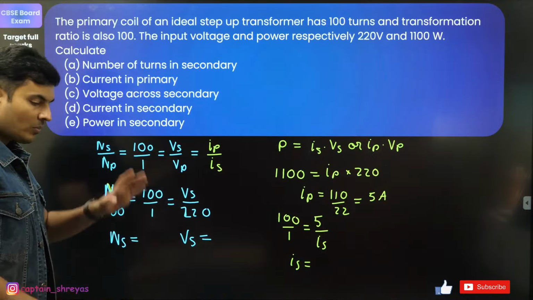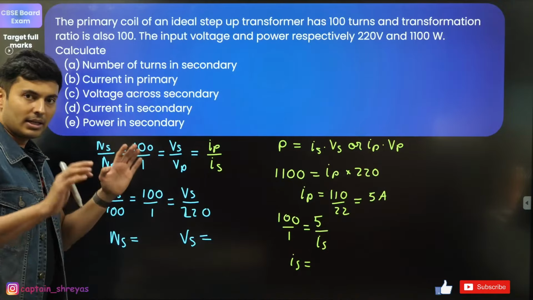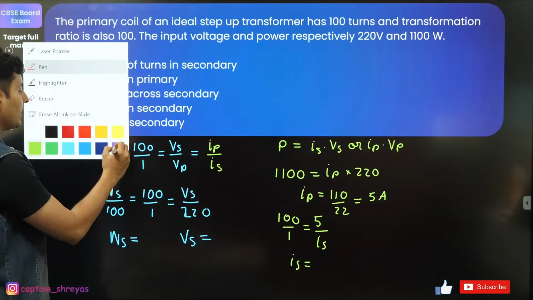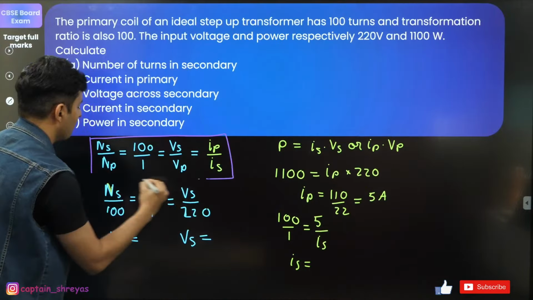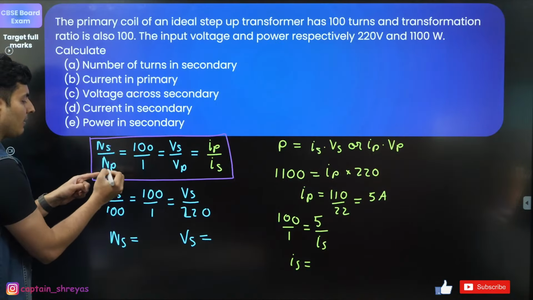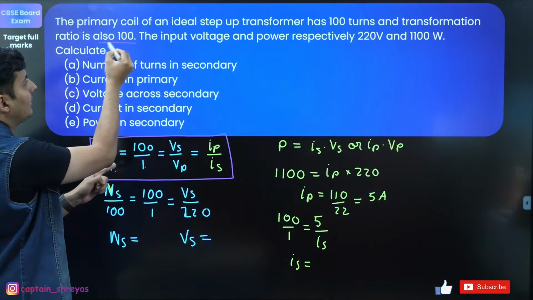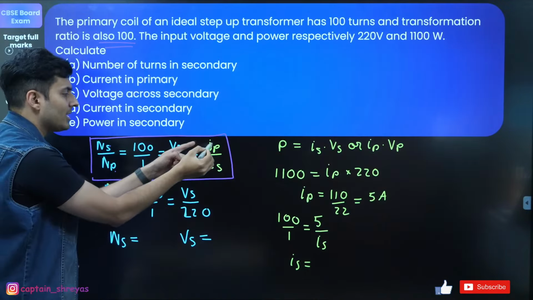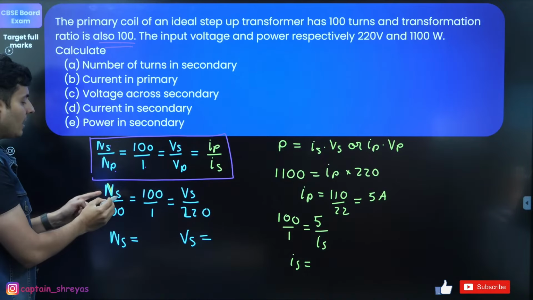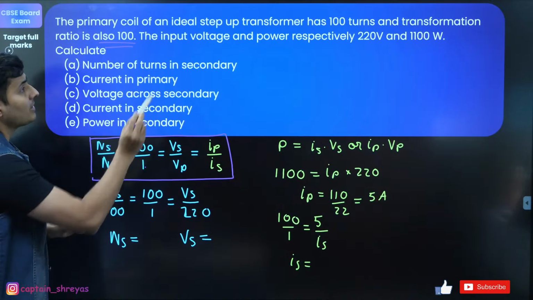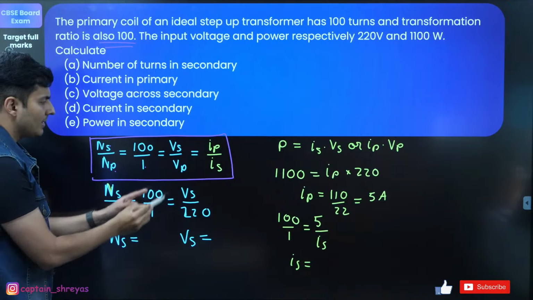So over here, what is the main formula? The main formula is this one. The secondary by primary ratio is given to be 100. That is NS by NP, which is Vs by Vp, which is Ip by Is. Secondary turns not given, primary turns 100, 100 by 1 as it is.